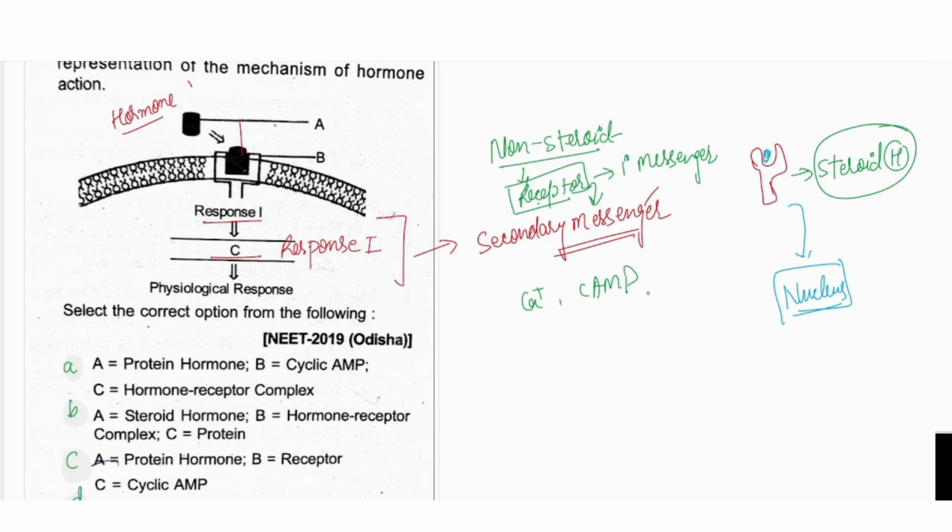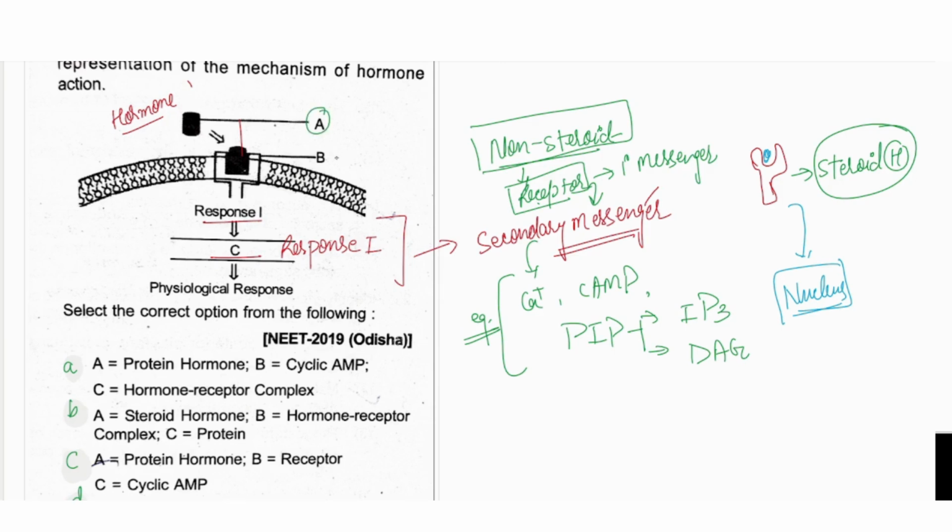The other messengers would be cyclic AMP, calcium molecule, or phosphatidylinositol phosphate, which will break into PIP, basically we can call it IP3, or the DAG molecule. So the IP3 and the DAG molecule, all of these are examples of the secondary messenger, and all of this happens in non-steroid signaling. So let's see in this one. A is the hormone, B would be the receptor which is attached with the hormone.